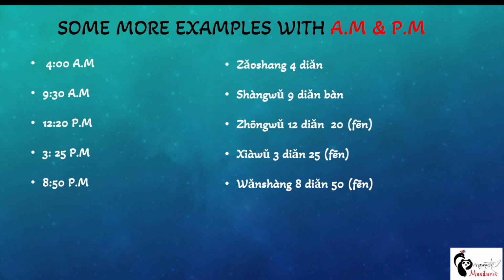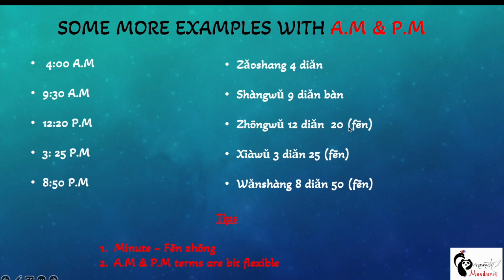But now you remember the tips which I wanted to give you. There are two important points which we have to remember. First, the word for minute is actually 分钟 (fen zhong), a complete word for a minute. But when we are saying time, we just use half of the word, that is 分.